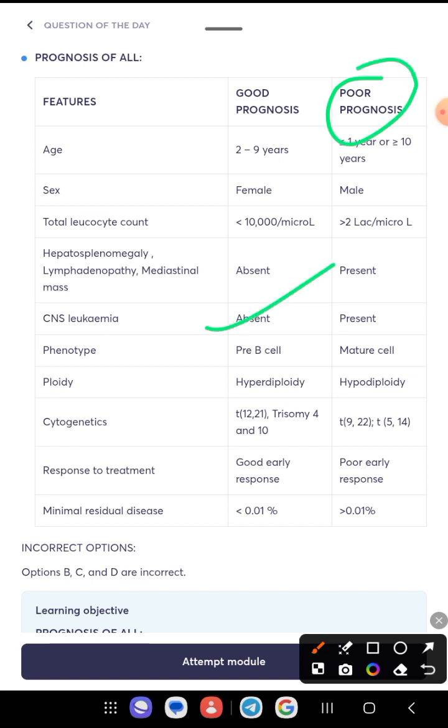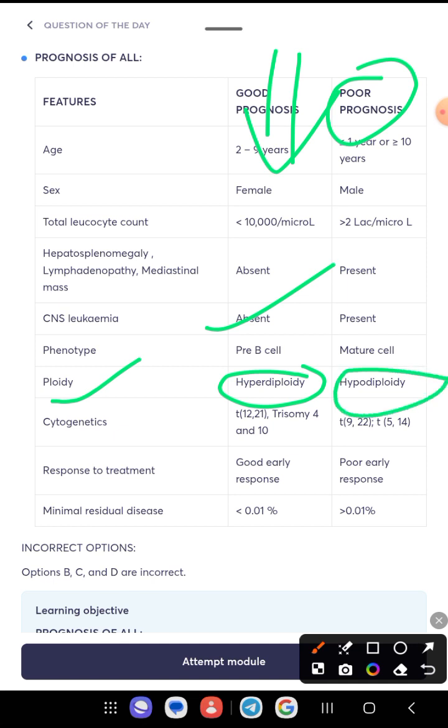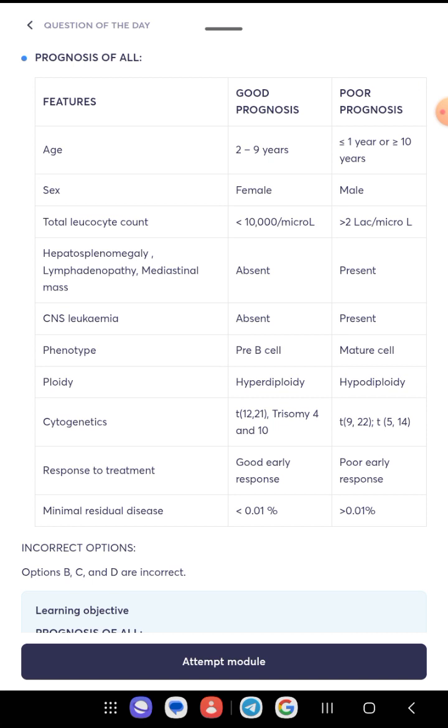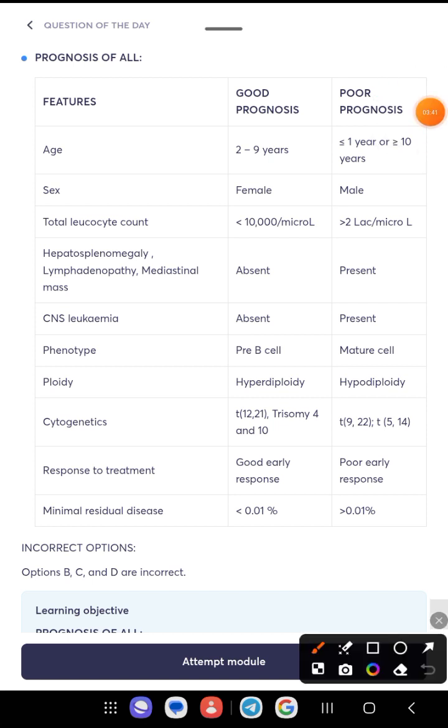And ploidy: if the patient has a greater number of chromosomes than usual in the cell, then there is a good prognosis. If there is a lesser number of chromosomes in the cell than usual, then it is a poor prognosis. And if the patient has a good response to treatment, then of course there is a good prognosis. If the patient has a poor response to treatment, then it's a poor prognosis.